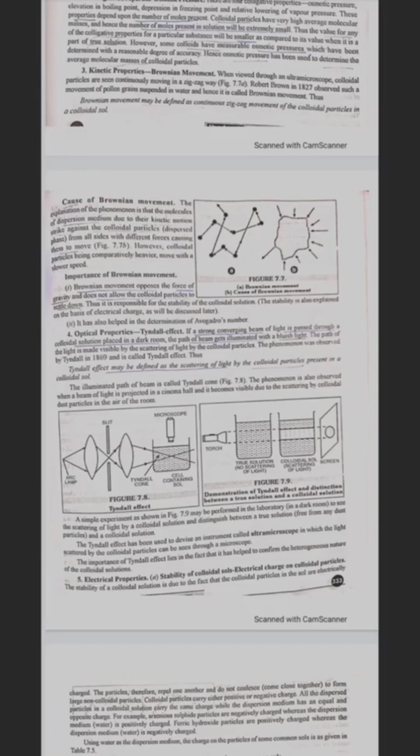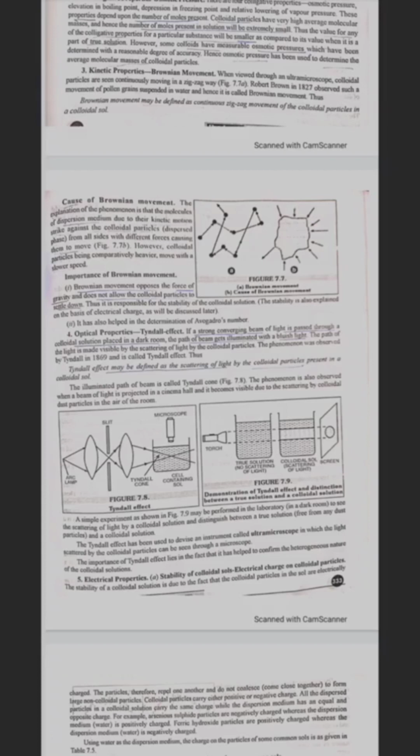Importance of Brownian movement. Brownian movement opposes the force of gravity and does not allow the colloidal particles to settle down. Thus, it is responsible for the stability of colloidal solution. Stability is also explained on the basis of electrical charge. It also helped in the determination of Avogadro's number.